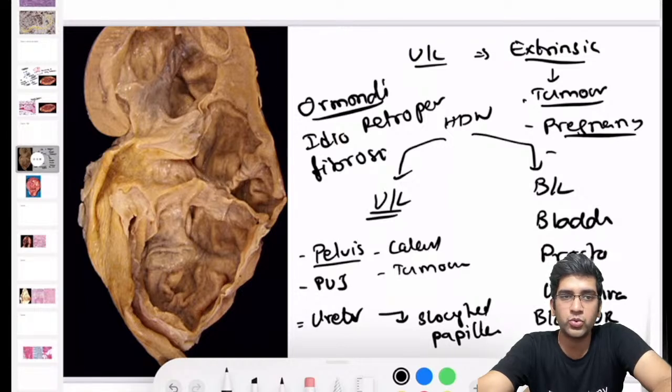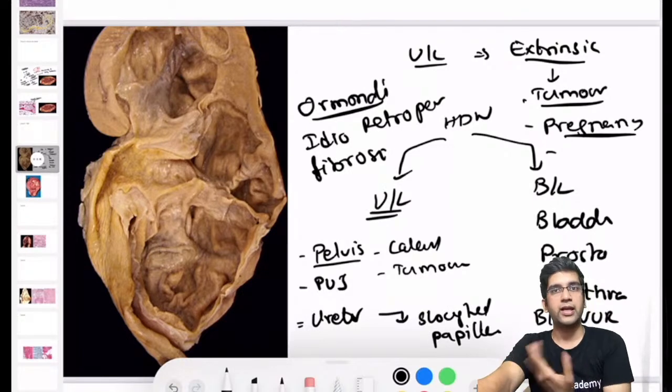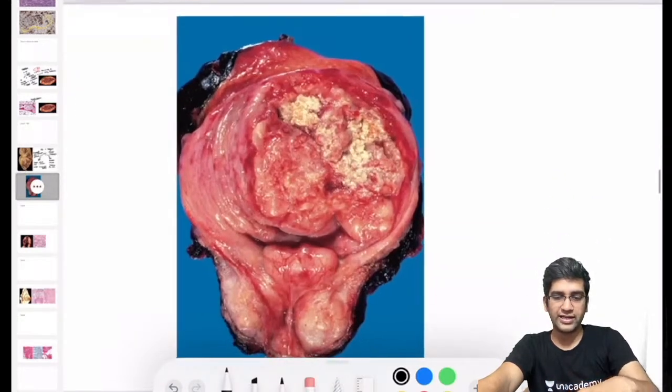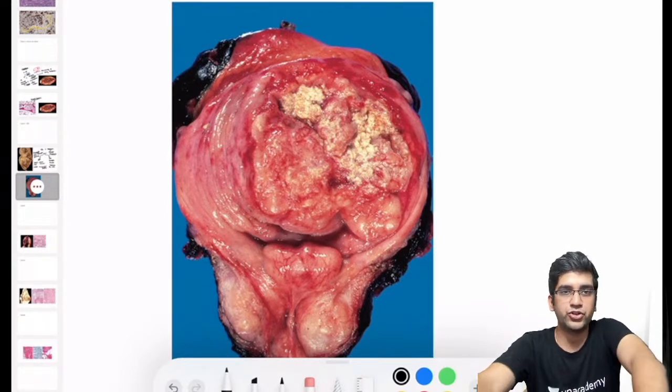We have reclassified them into IgG4 mediated inflammation, right? We have a group of IgG4 mediated disorders. Ormond's disease, idiopathic retroperitoneal fibrosis, as of date, is an IgG4 mediated pathology. Fine, great. So this was a postmortem finding. In the same image, postmortem also had this. So what organ is this? Comment on the pathology and how is it related to the kidney picture?